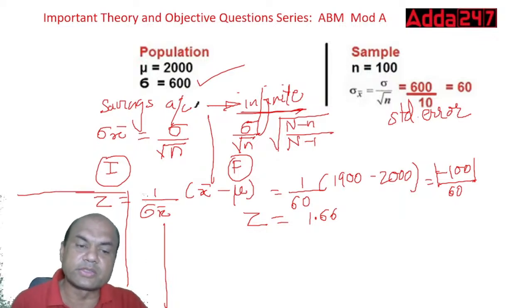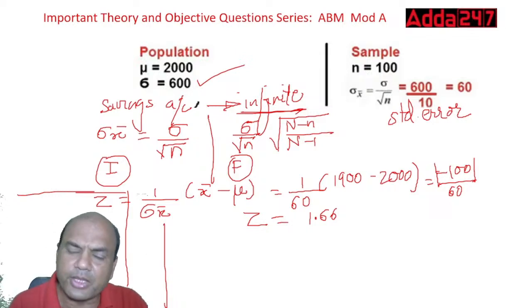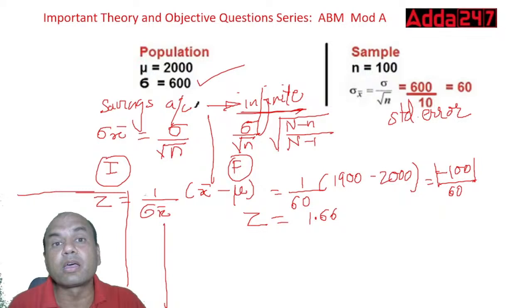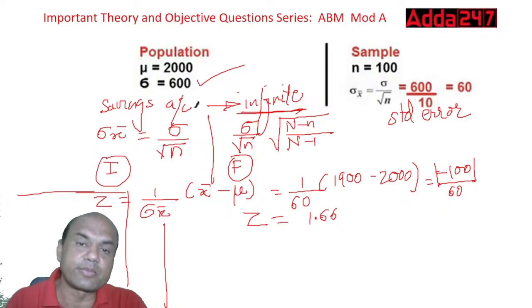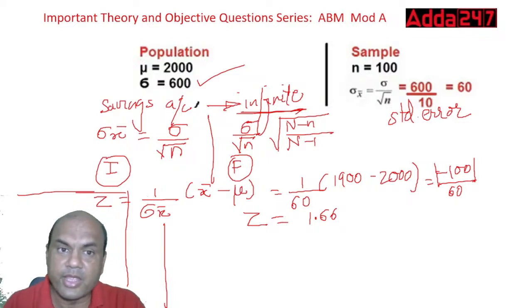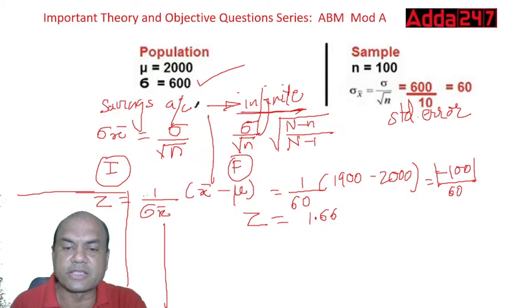What is the z value? Z value equals 1 upon psi x bar into x bar minus mu. This formula you have to learn by heart. 1 upon psi x bar into x bar minus mu. Now all the values you are having. Psi x bar is 60. X bar you are having 1900. Mu you are having 2000.